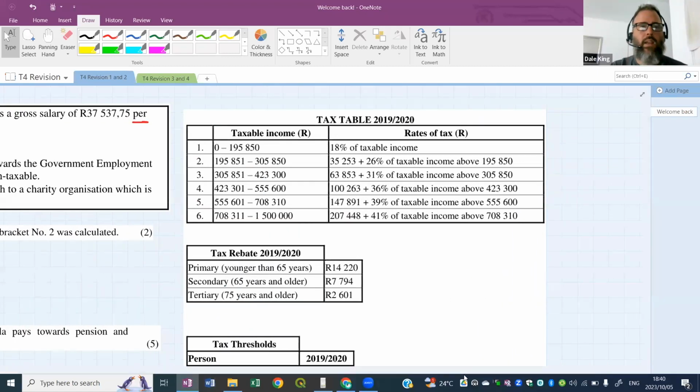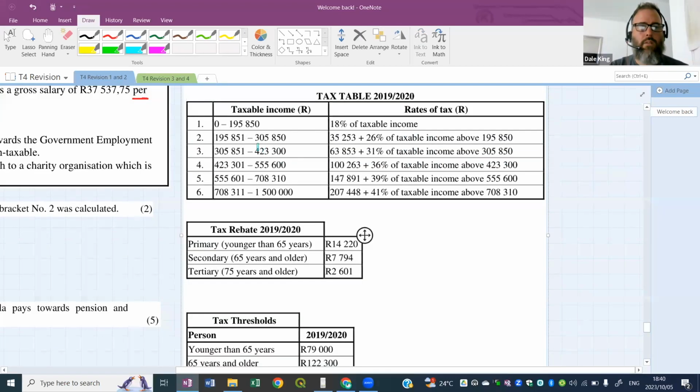So what they're saying is, if you look at the tax table in tax bracket number 2, which is this one here, they're saying, tell us this value here of 35,253, how is that calculated?